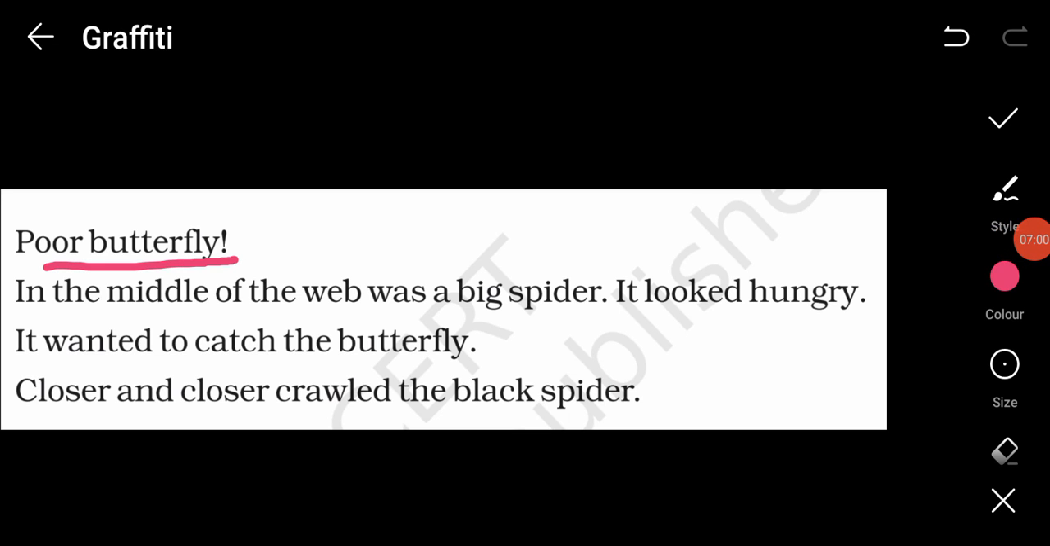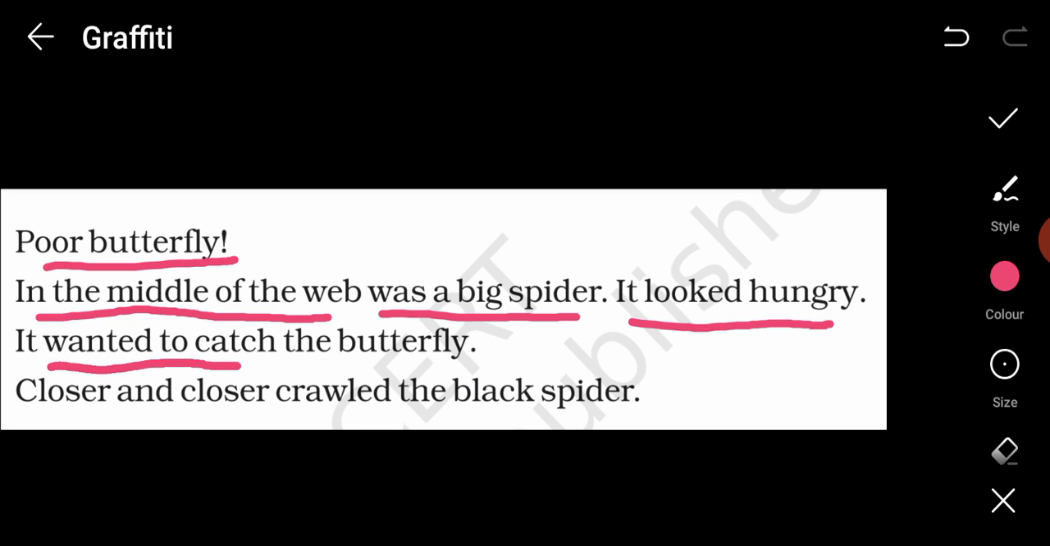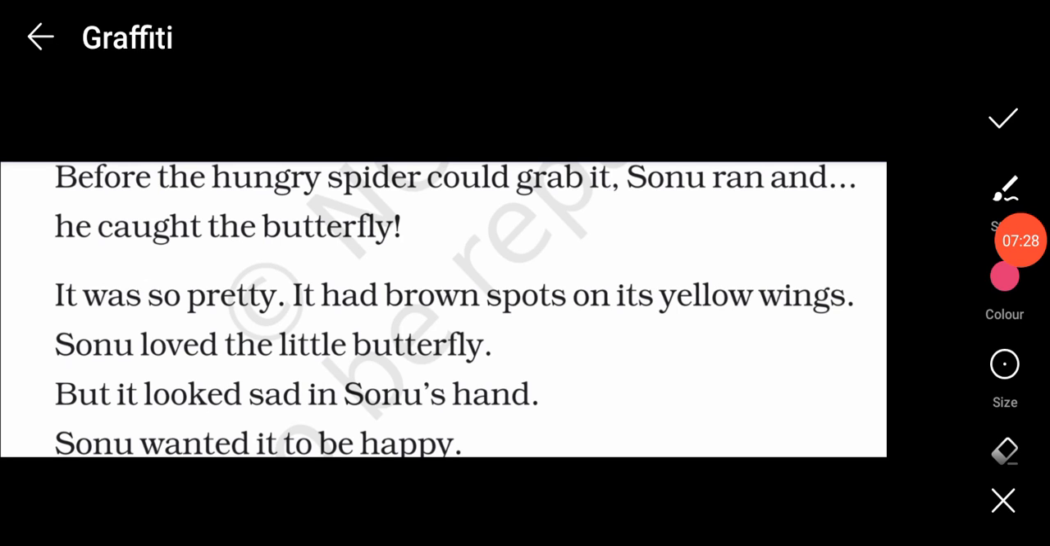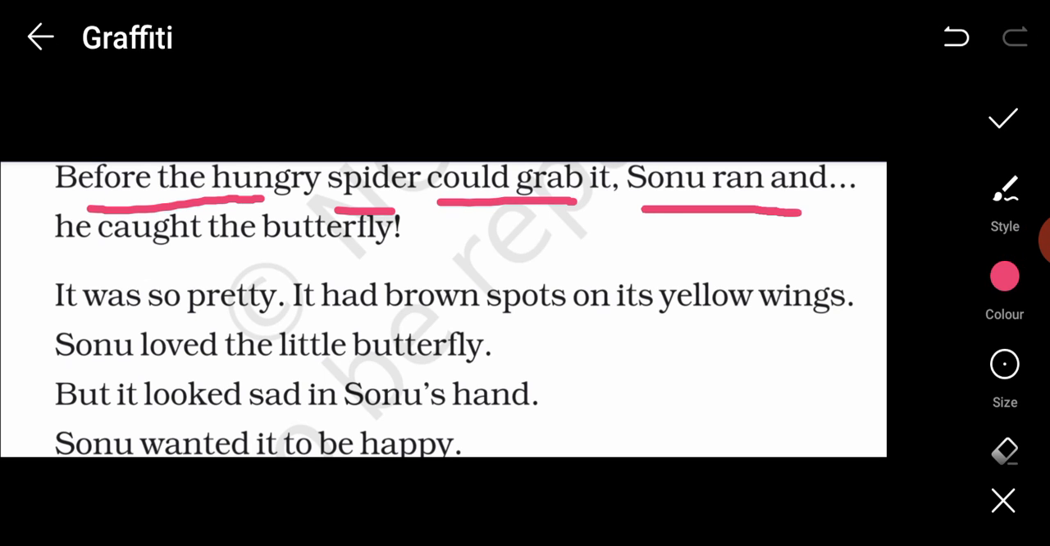Poor butterfly. In the middle of the web was a big spider. It looked hungry. It wanted to catch the butterfly. Closer and closer crawled the black spider. So again, the butterfly was in danger. The spider was coming closer. And who was watching all this? Sonu was watching all this. Was he going to save the butterfly? Or was the butterfly going to die? Before the hungry spider could grab it, Sonu ran and he caught the butterfly.